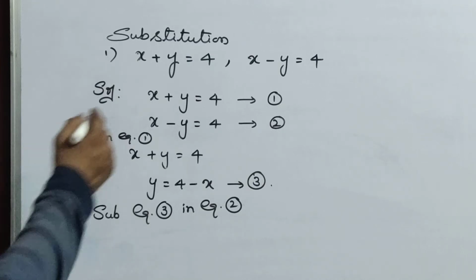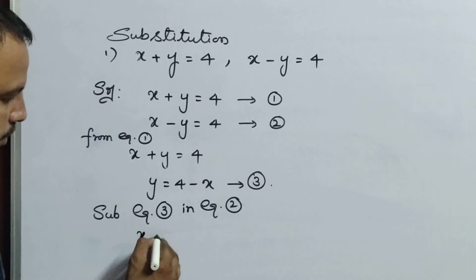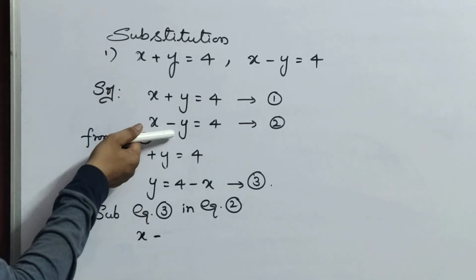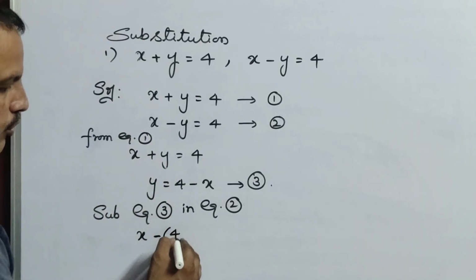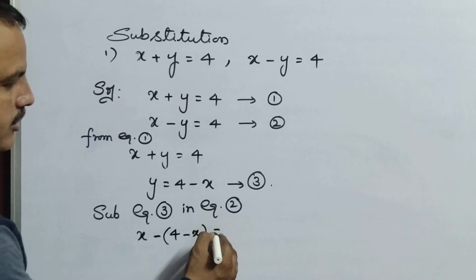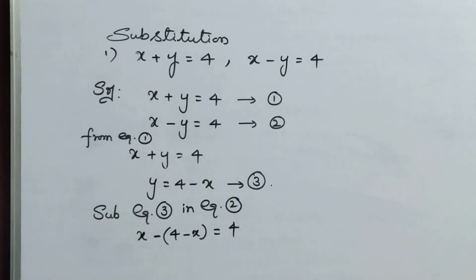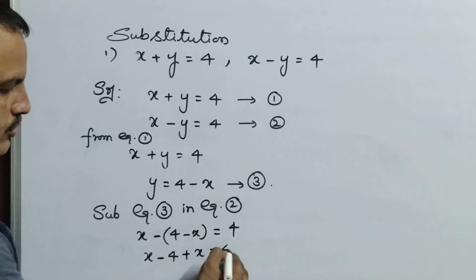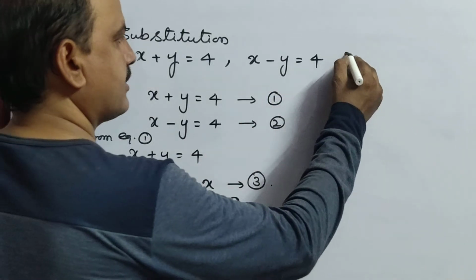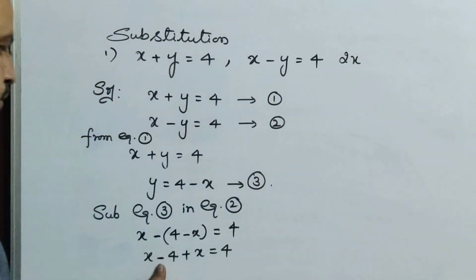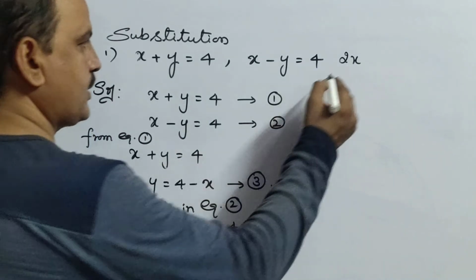That means x minus, what is the y value? So instead of y, you have to substitute 4 minus x. That is x minus (4 minus x) equals 4. Now x minus 4, minus into minus plus, x equals 4. Means x plus x is now 2x. Minus 4 will go that side, means it will become plus 4.